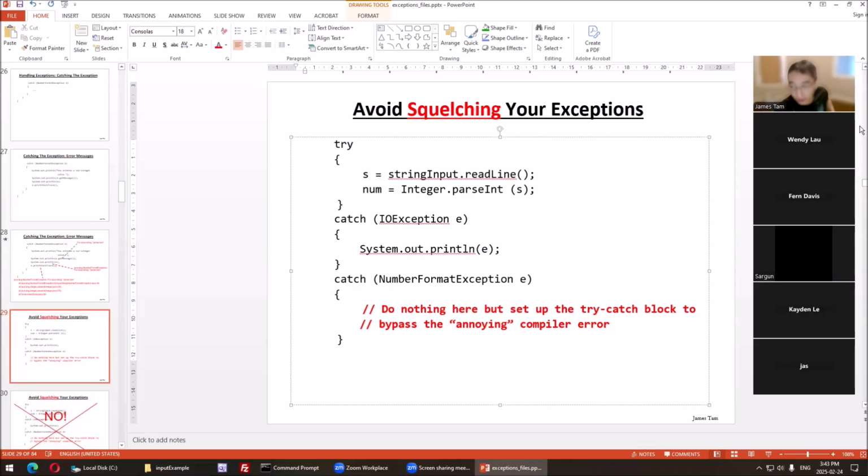Thoughts on why? Okay, well, think about what happens if we have an exception. A number format exception, a person types in an int. Execution transfers here, with no visible output. We don't even alert the programmer that there's a problem, let alone recover from the problem. So you potentially have a logic error or a runtime error occurring, and you're not even aware of it, so you're not going to do anything about it. At least put a print saying number format exception occurred.